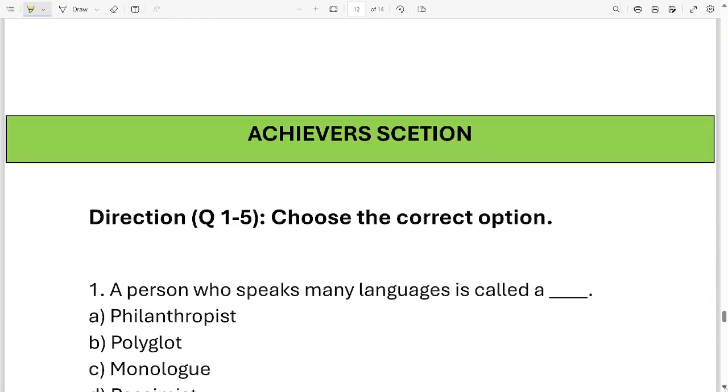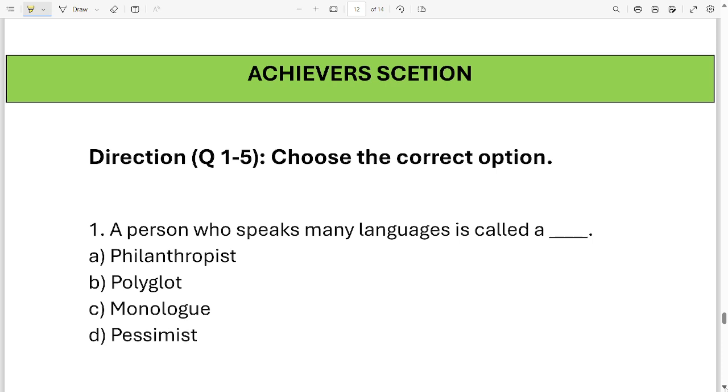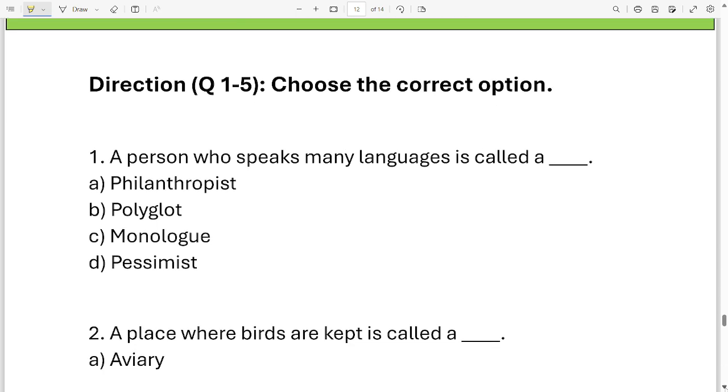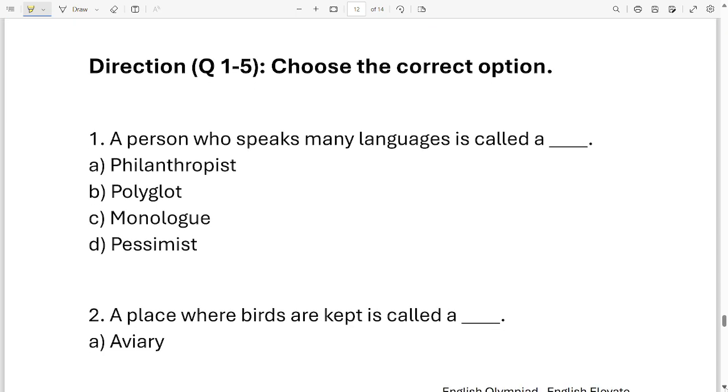Now, we have reached the achiever section. Here you'll be having 5 questions. Now, the instruction to solve them is choose the correct option. Okay, first one. The person who speaks many languages is called a dash. Your options are philanthropist, polyglot, monoglot, pessimist. These are the 4 options. Which one of them is correct? What do we call a person who can speak many languages? It is philanthropist. Option A.